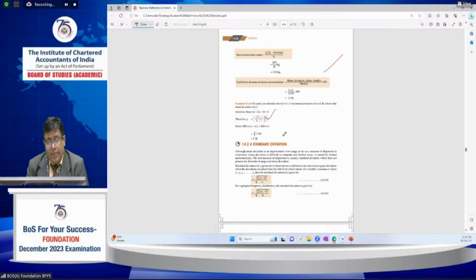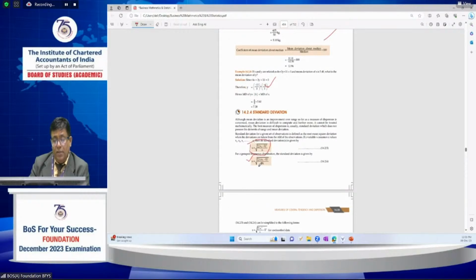The next is standard deviation. We call it the root mean square deviation, and it is one of the best measures of dispersion. It is denoted by small s, and for the population by sigma. Like that, the parameter is mentioned here. The standard deviation formula is the square root of the summation of (xi minus x bar) whole square by n. For grouped data, where frequencies are given, it is the square root of the summation of f into (x minus x bar) whole square by n.